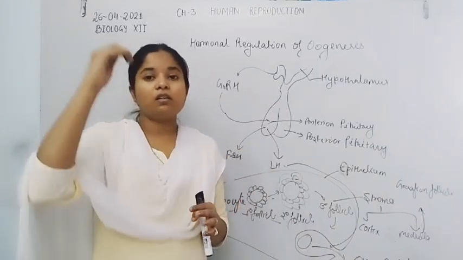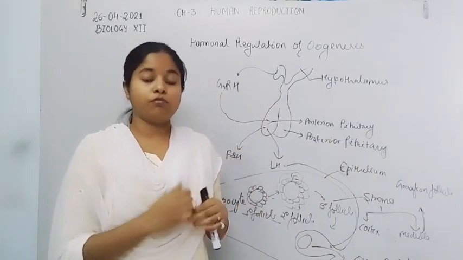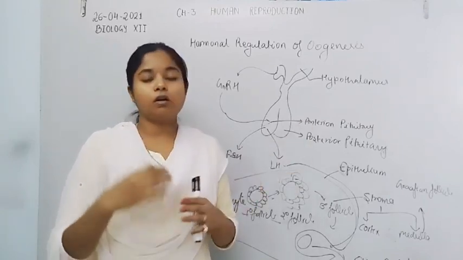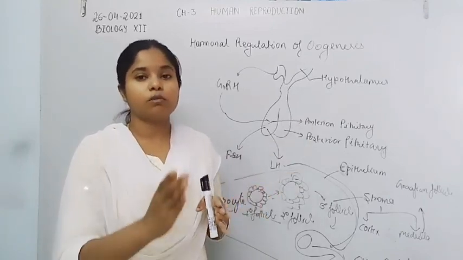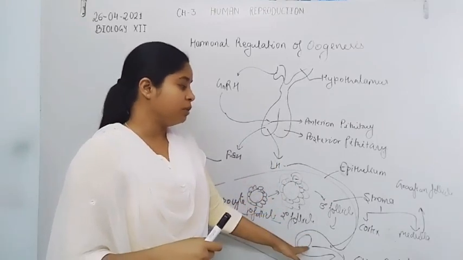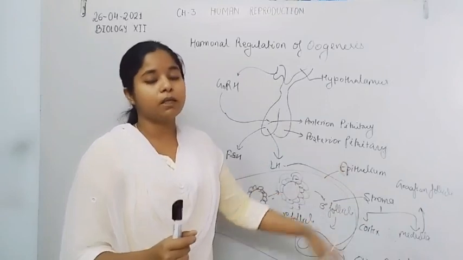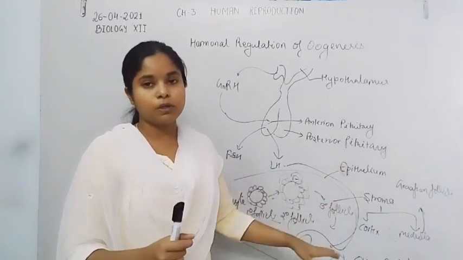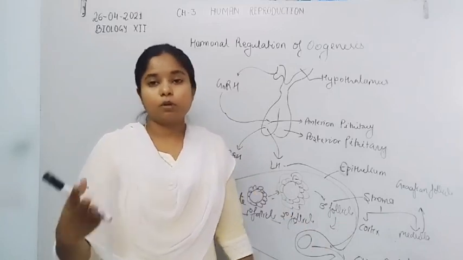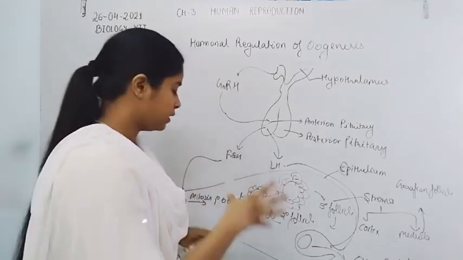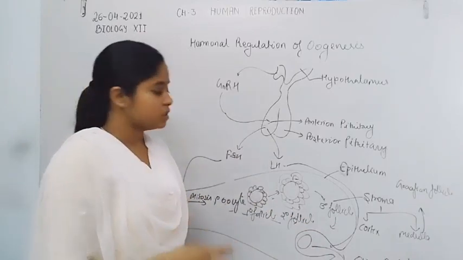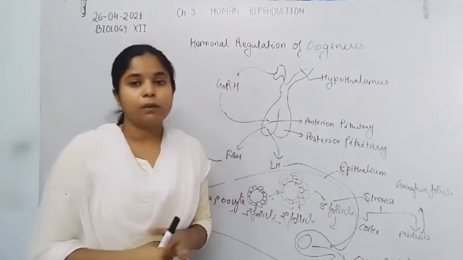So the sudden increase in LH hormone ruptures the Graafian follicle and releases the ovum outside the ovary, and the fimbriae, which always migrate over the ovary, catch the ovum released in the abdominal cavity and transfer it into the ampullary region.